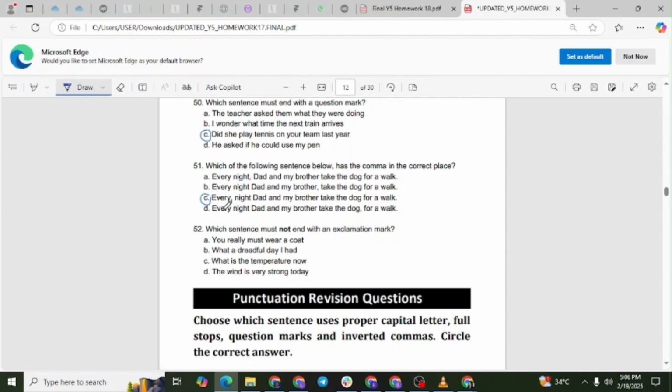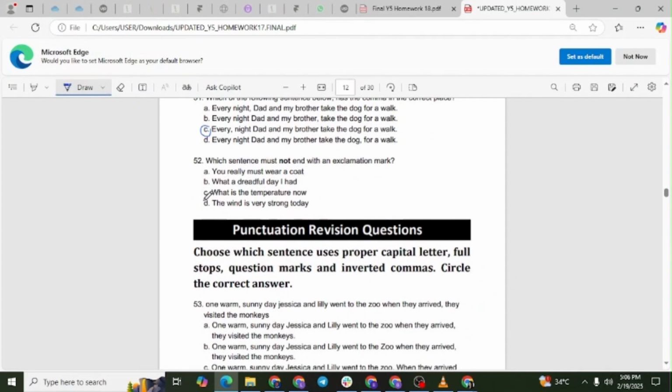Question number 52. Which sentence must not end with an exclamation mark? The correct answer is letter C. Explanation. Exclamation marks are used for strong emotions or commands.